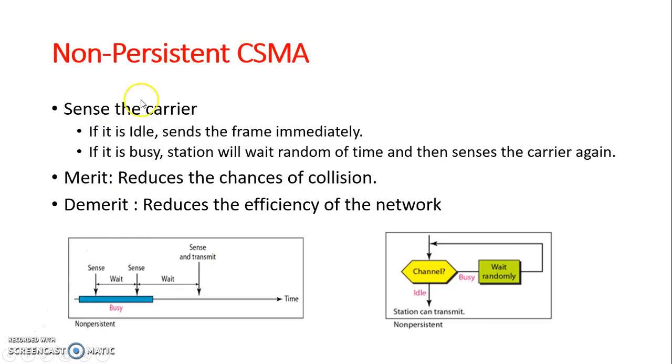Here you can see in this diagram, it will sense, and if it is busy, it will wait for some random amount of time. Again it will sense, and if it is busy, again it will wait for some more random amount of time. But at this point the channel is idle. So here the channel is not being used, so it obviously reduces the efficiency of the network. You can see in this flow process, if it is idle, it will send the data. If it is not, it waits randomly and then again senses the channel to become idle.